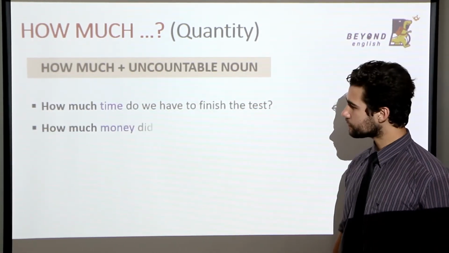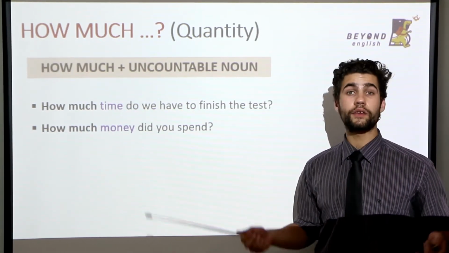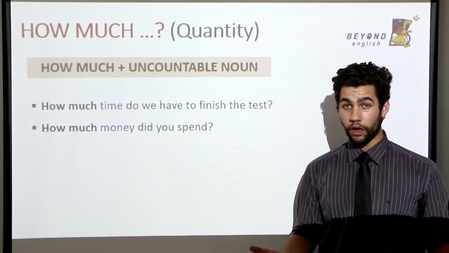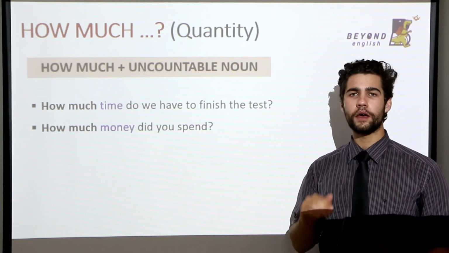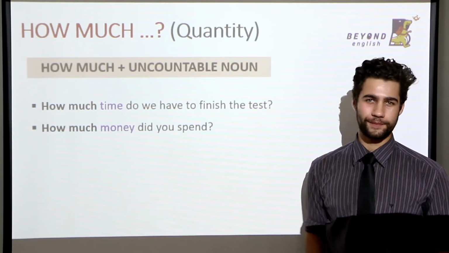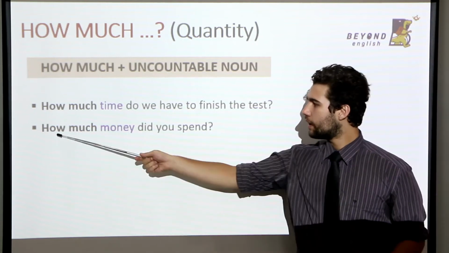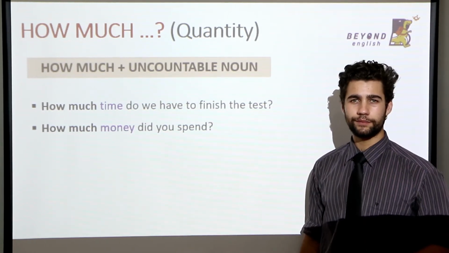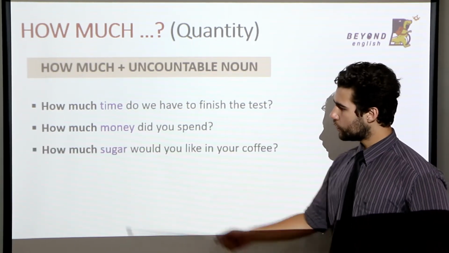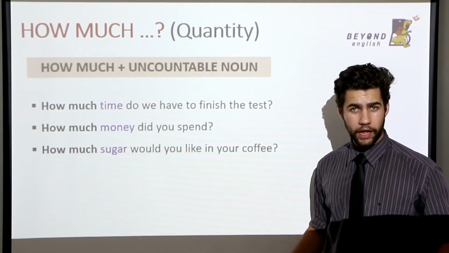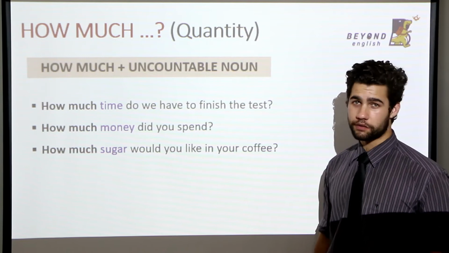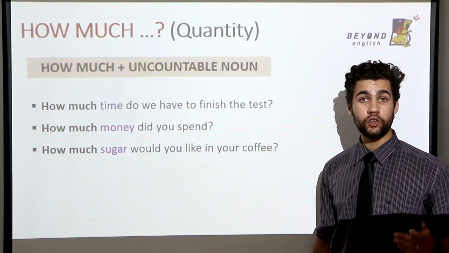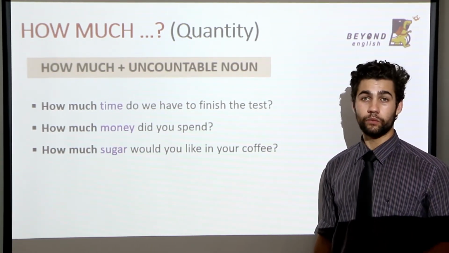Let's keep going. Money is also uncountable. 1 money? No. A money? No. Money. Yes. Let's practice. How much money did you spend? Good. Sugar is also uncountable. Let's read it together. How much sugar would you like in your coffee? Well done.